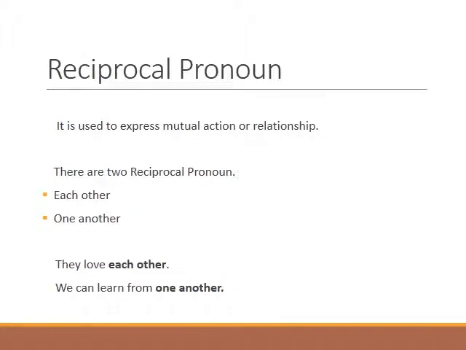Reciprocal pronoun. A reciprocal pronoun is used to express mutual action or relationship. It means that a reciprocal pronoun is a pronoun which is used to indicate that two or more people are carrying out or have carried out an action of some type, with both receiving the benefits or consequences of that action simultaneously. There are two reciprocal pronouns, which are each other and one another. Look at the examples. They love each other. We can learn from one another.